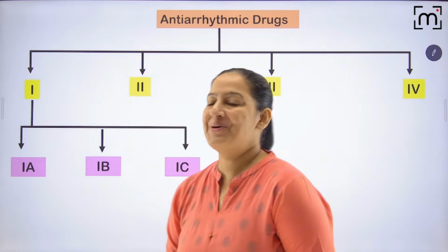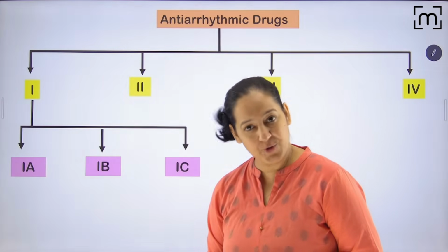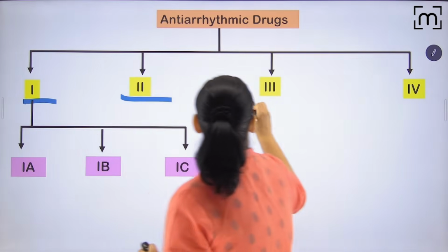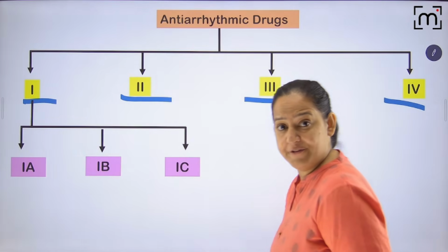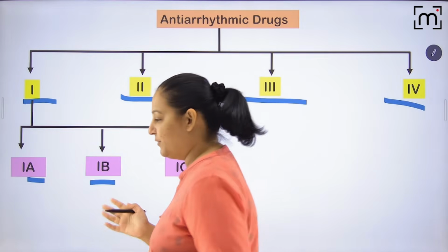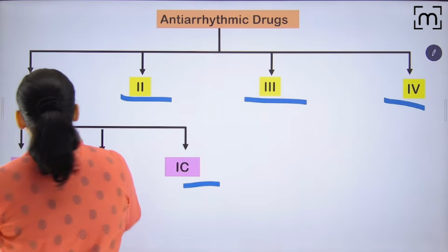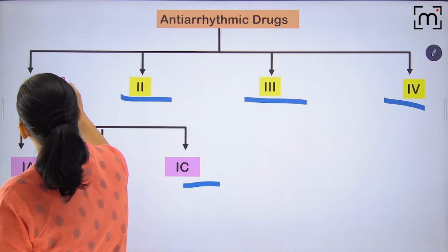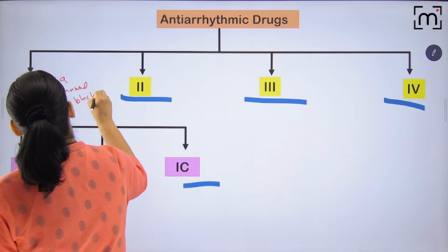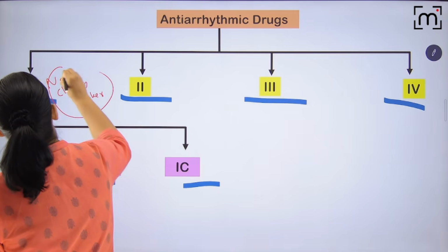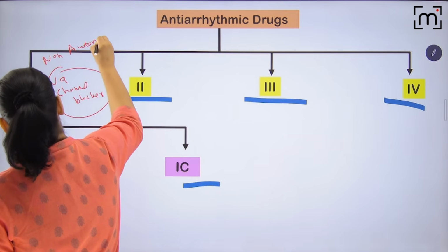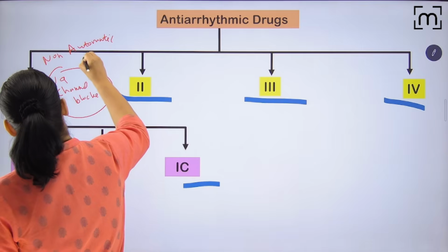Chalo, let's continue. So you can see the antiarrhythmic drugs. As I told you, we divide them into 4 categories: class 1, class 2, class 3, class 4. Class 1 is further divided into 3 categories: 1A, 1B, 1C. Let me tell you in short. I will tell you the detail of all of them. Class 1 are sodium channel blockers, and they act on non-automatic fibers. You remember non-automatic fiber?